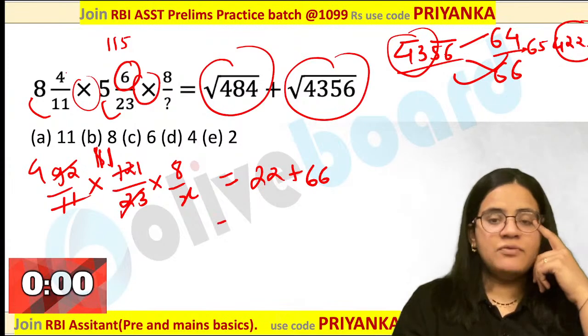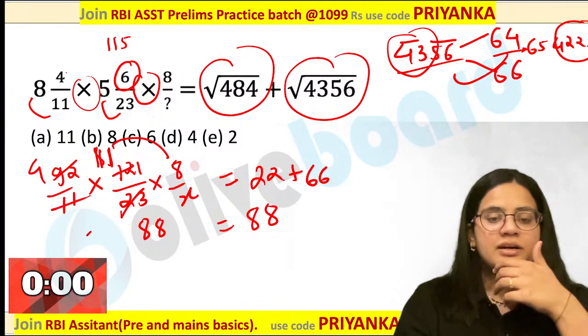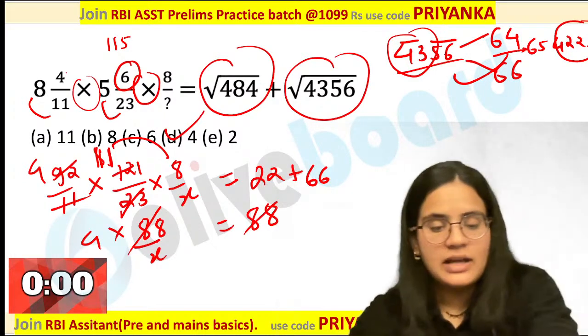Now easily you can say what would be the value. This is 88. This is 11 8s are 88 over here. So what would be your final answer? X will be equal to 4 would be the perfect answer over here.